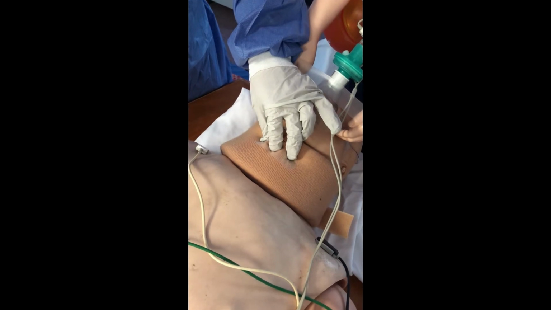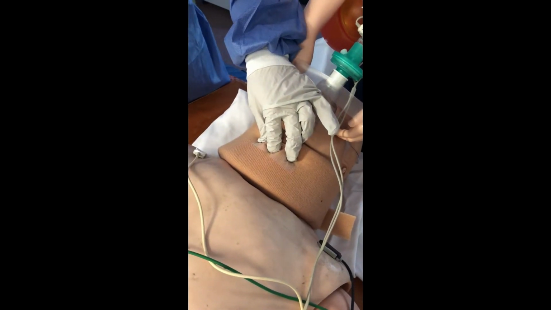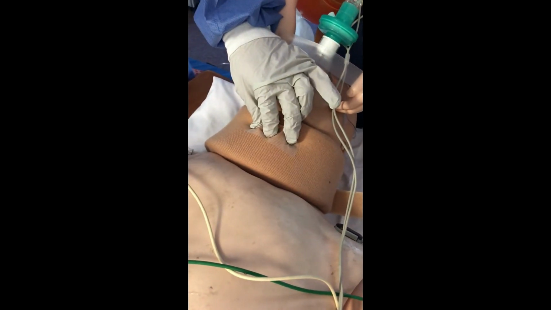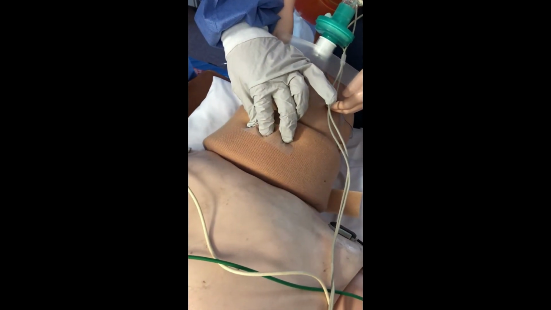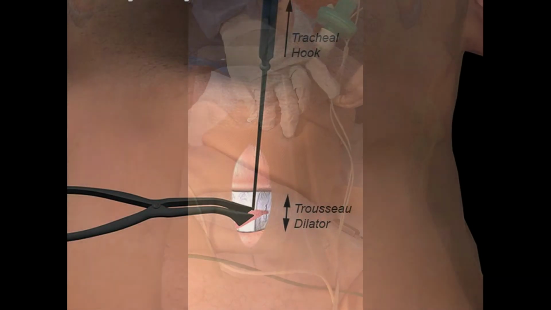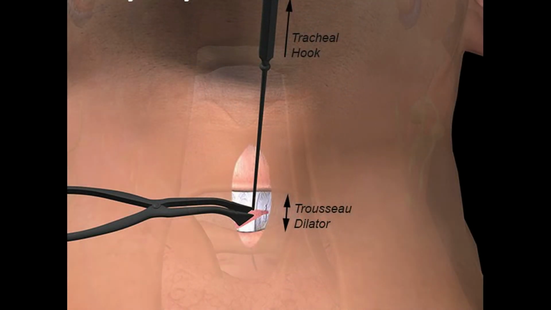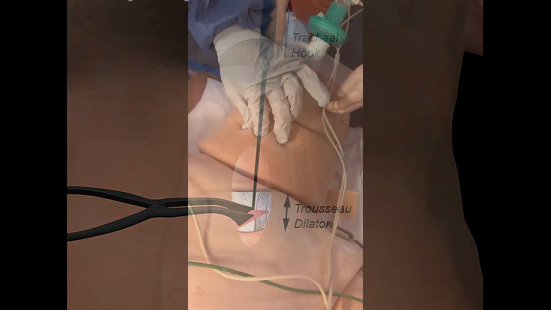Meanwhile, ensure the larynx is still kept immobile. If you're unable to stabilize the larynx due to obesity, edema, trauma, anatomy, etc., you may wish to leave the scalpel in until placement of the bougie. Other strategies include using a tracheal hook and tracheal dilator to maintain the patency of the airway.